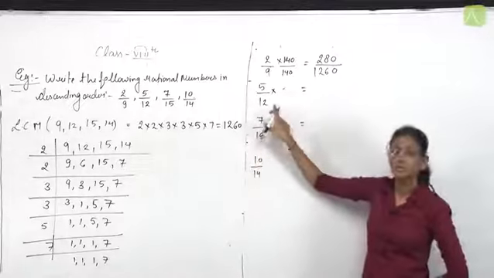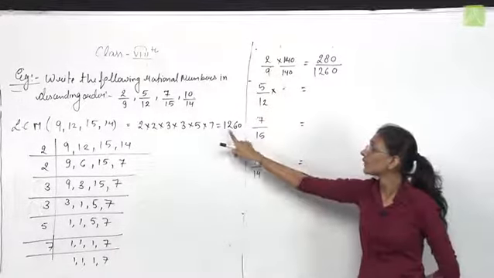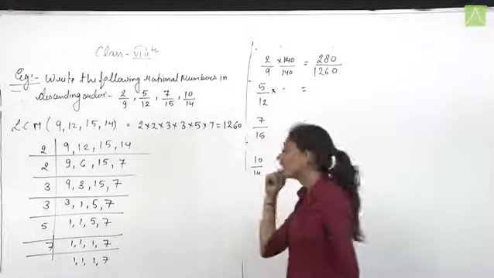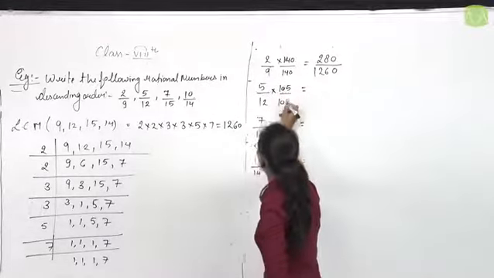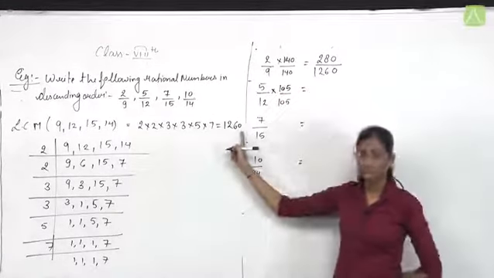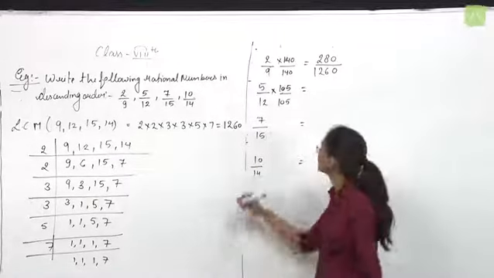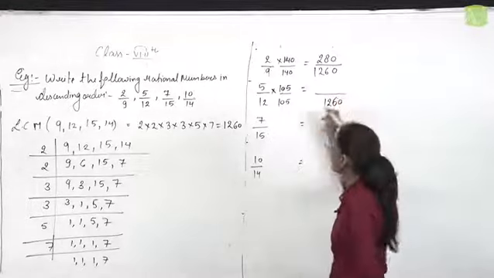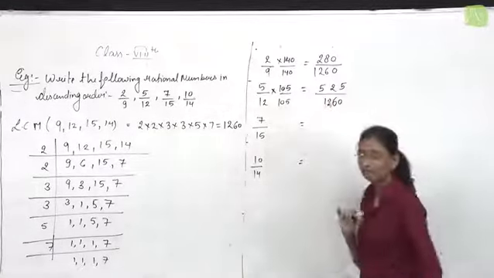Again 5 upon 12. To convert 12 to the denominator 1260, we need to multiply this rational number by 105. You can divide this LCM by 12. So the result is 105. So multiply, and since the denominator is 1260, the numerator is 525.